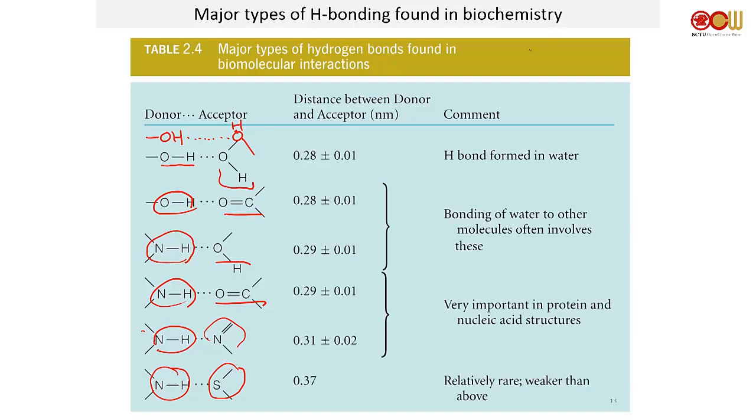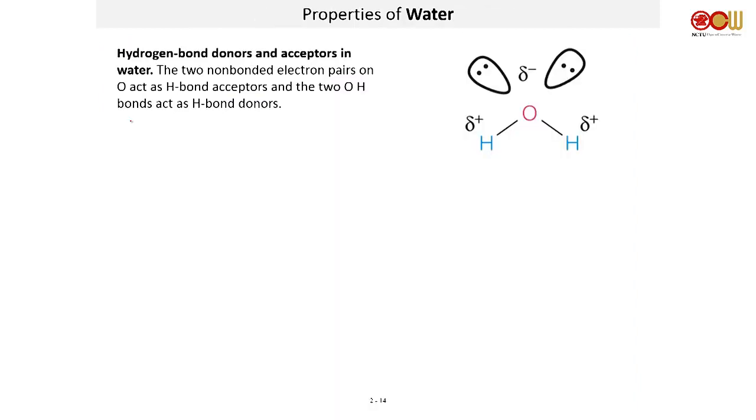When you have hydrogen attached to either oxygen, nitrogen, or sulfur, they will be partial positive. They will be able to do hydrogen bonding. Okay? And their hydrogen bonding acceptor has to also be one of these things. So hydrogen bonding is very easy to detect in a chemical structure. Properties of water. So hydrogen bond donors and acceptors in water. So two hydrogens, partial positive, two lone pairs, they give you the partial negative.